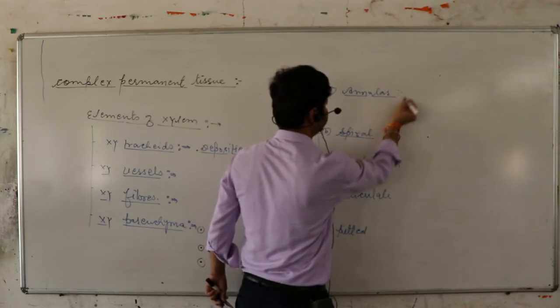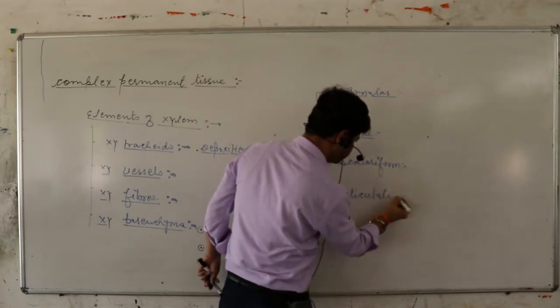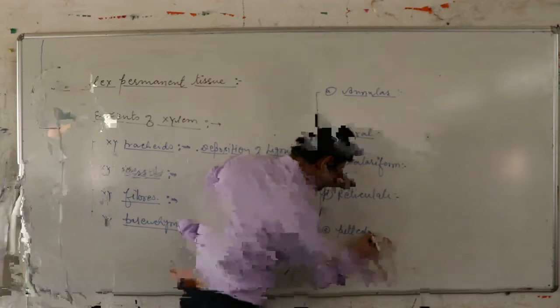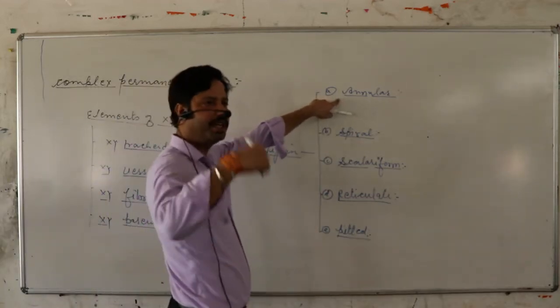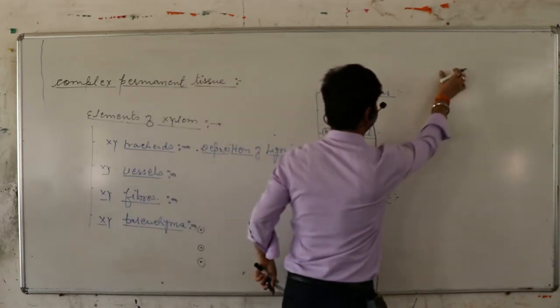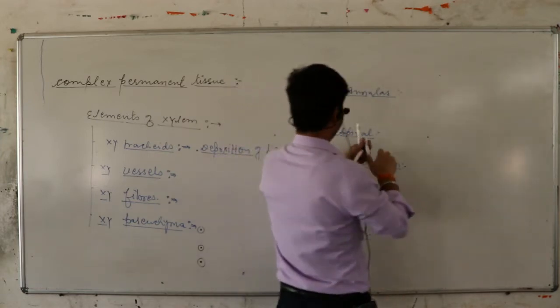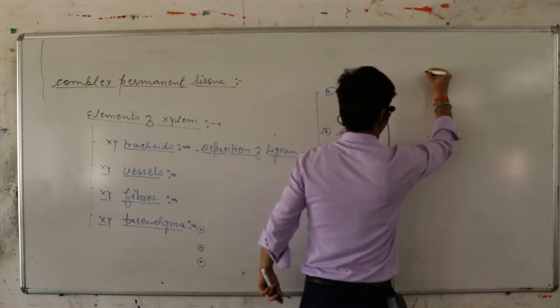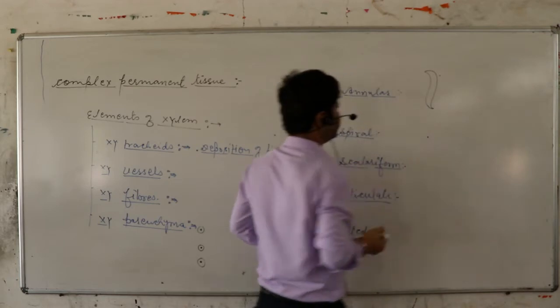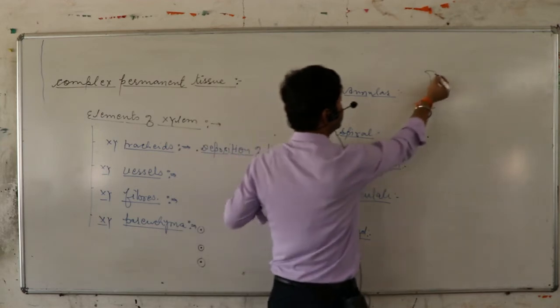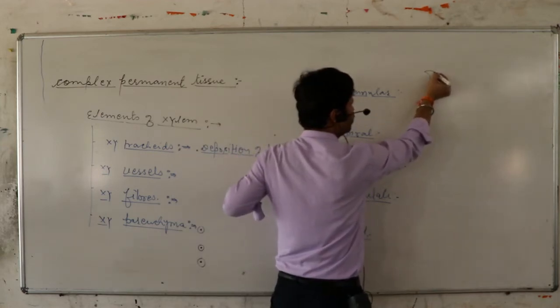Annular. In annular form, the lignin deposits in a circular manner like this. Suppose it is a tracheid. Now the deposition of lignin takes place in it in a manner like this.